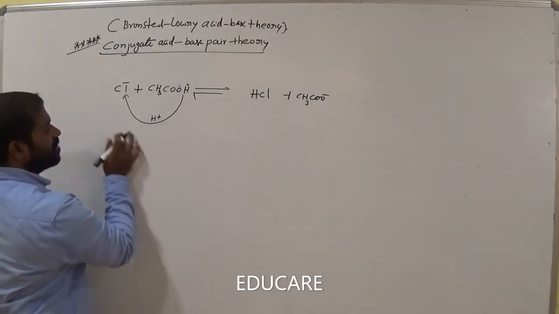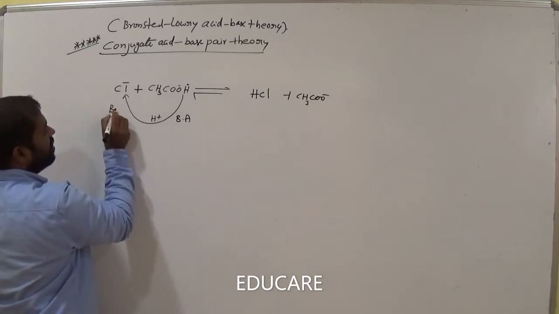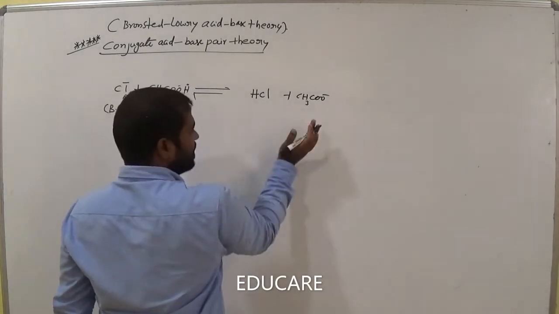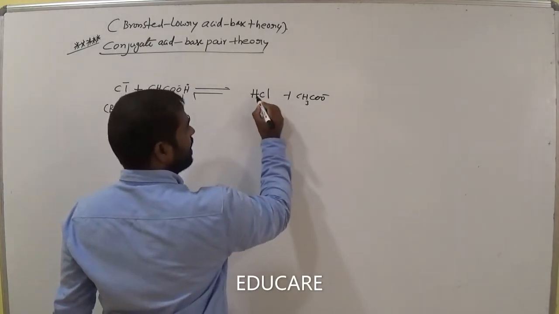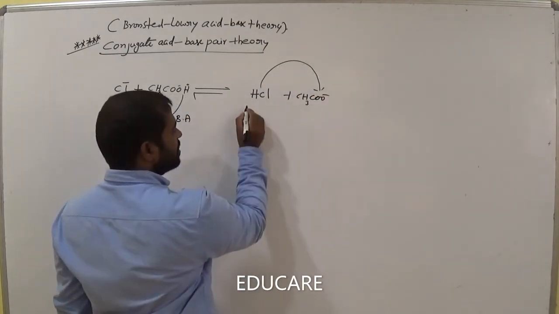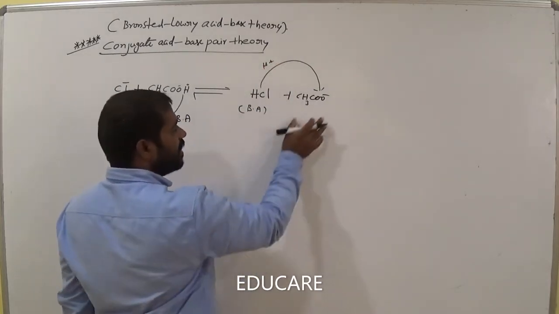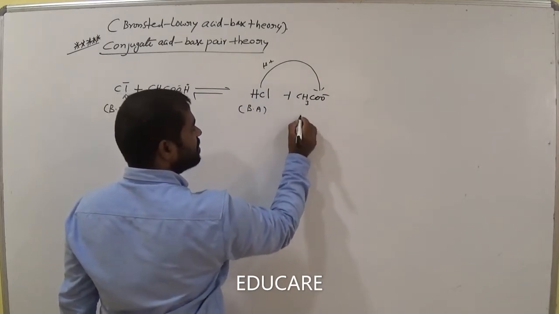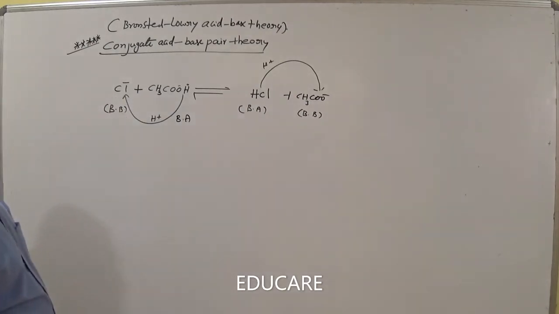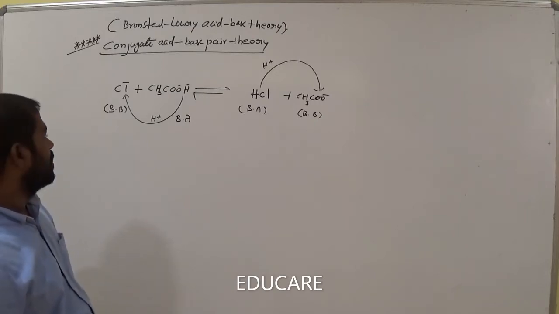So the proton donor is called a Bronsted acid. Here the proton acceptor is called a Bronsted base. And in the backward direction, here it has a proton, and it can donate it to this ion. So this is the Bronsted acid, the proton donor. And this is the proton acceptor, so the acceptor means Bronsted base. Is it clear, all of you? Everyone?